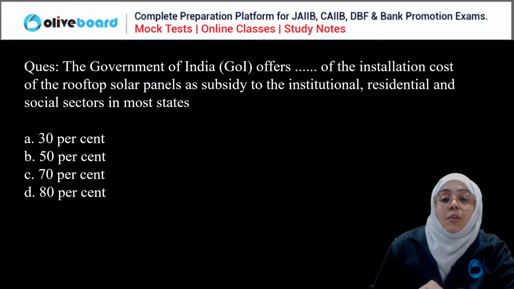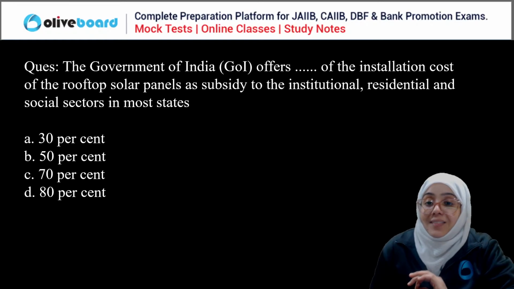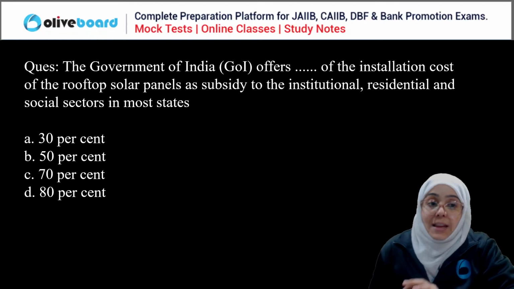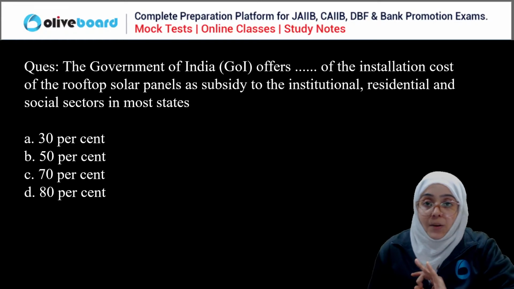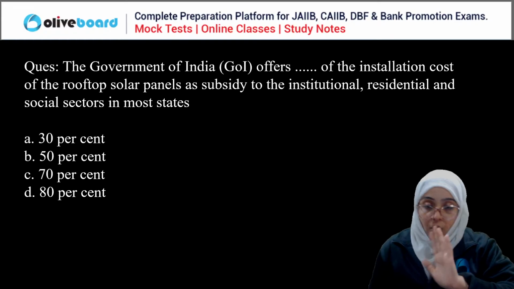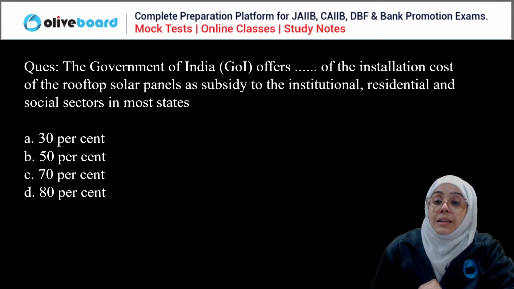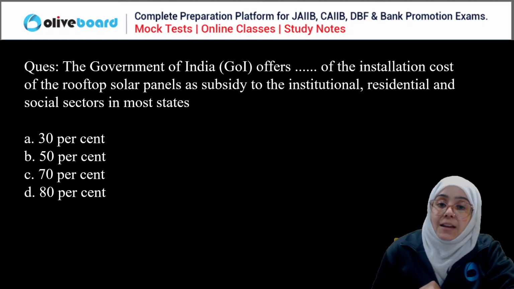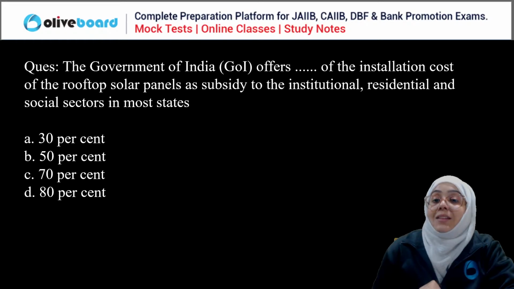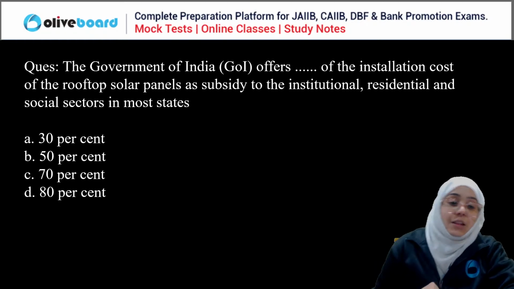Okay, next question. The government of India offers dash of the installation cost of the rooftop solar panel as a subsidy to the institutional, residential, and the social sectors in most states. 30%, 50%, 70%, or 80%?